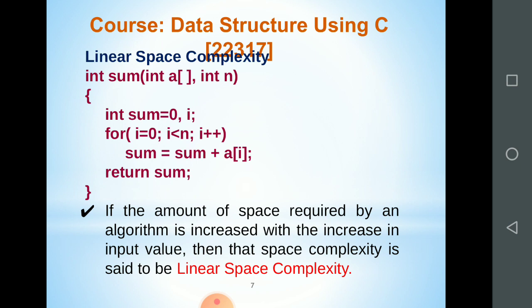If it is 1 element, then it is 4. If the elements are 2, then the memory space required is 8. If elements are 3, then memory space required is 12. If elements are 4, memory space requirement is 16. So like that, it is linearly increasing as the input values increase. So that is called linear space complexity.